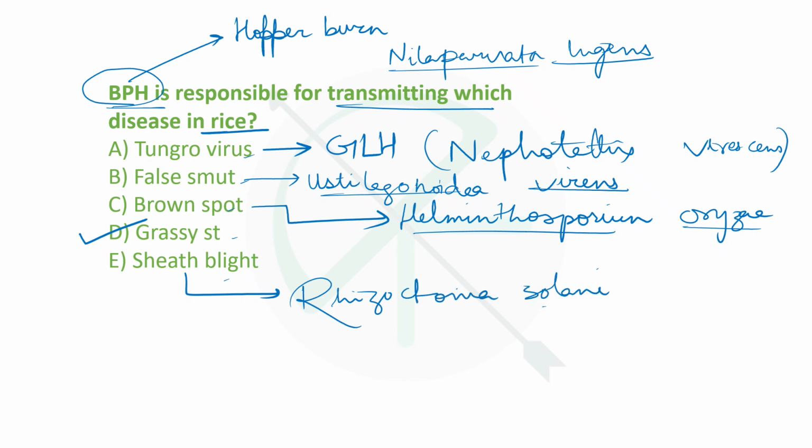Solani, right? So let us revise once again. Brown plant hopper Nilaparvata lugens is responsible for hopper burn as well as the transmission of grassy stunt virus. Tungro virus is transmitted by green leaf hopper or Nephotettix virescens. False smut is caused by Ustilaginoidea virens. Brown spot is caused by Helminthosporium oryzae, and sheath blight is caused by Rhizoctonia solani.